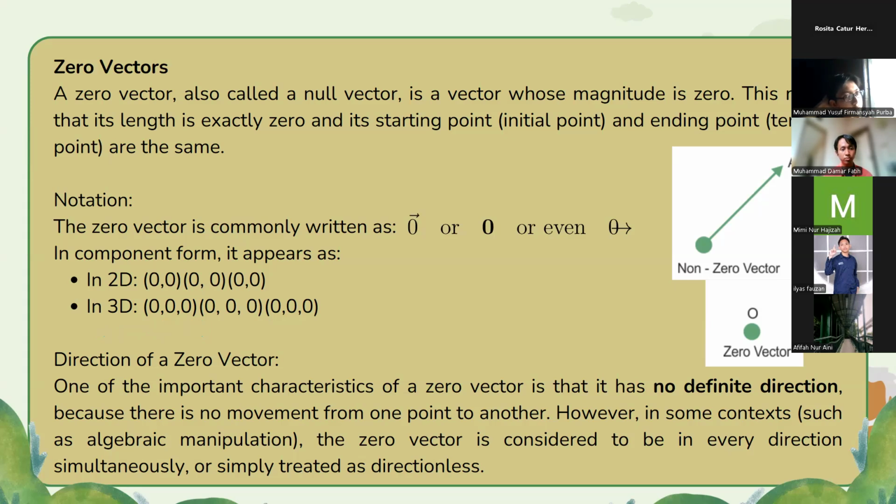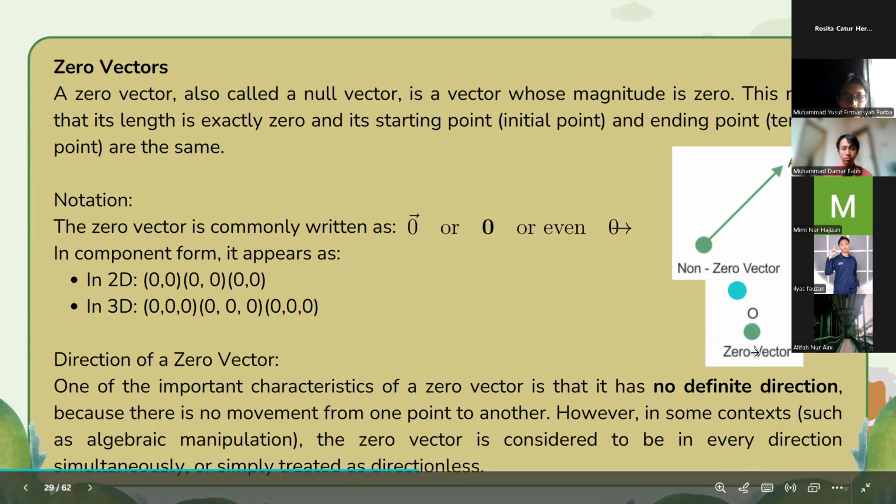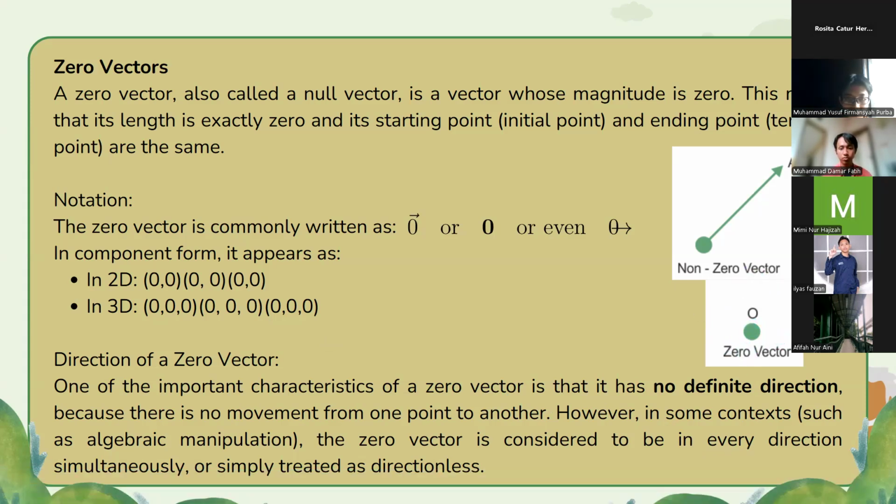And the direction of a zero vector. One of the important characteristics of a zero vector is that it has no defined direction, because there is no movement from one point to another. However, in some contexts, such as algebraic manipulation, the zero vector is considered to be in every direction simultaneously or simply treated as directionless.